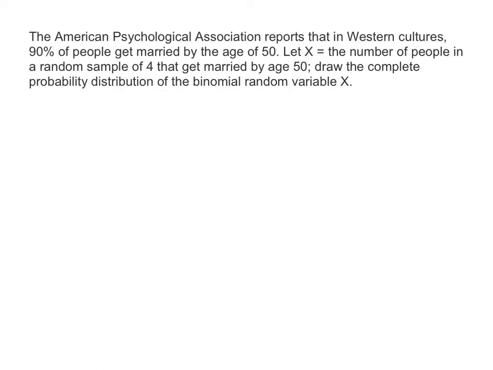Because we have a discrete random variable, and we have not 4 possible outcomes, we have 5. Because X can equal 0, or 1, or 2, or 3, or 4.